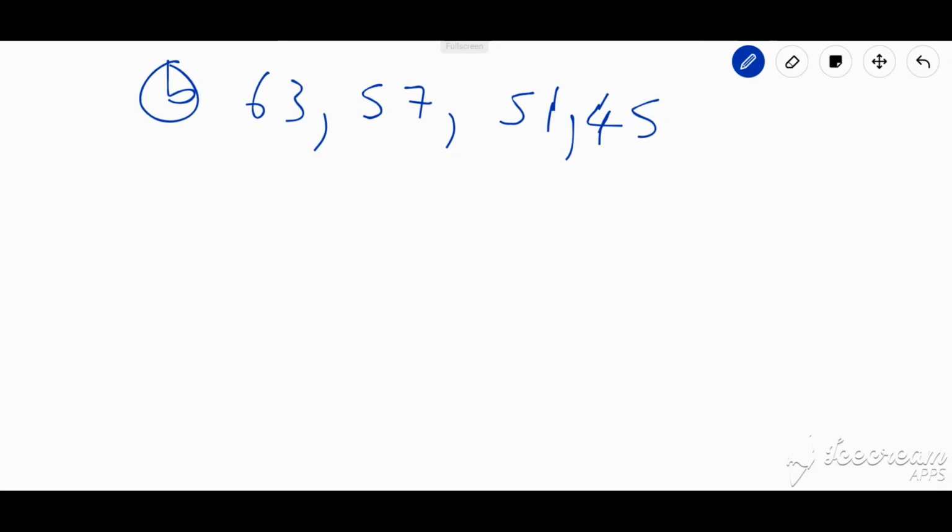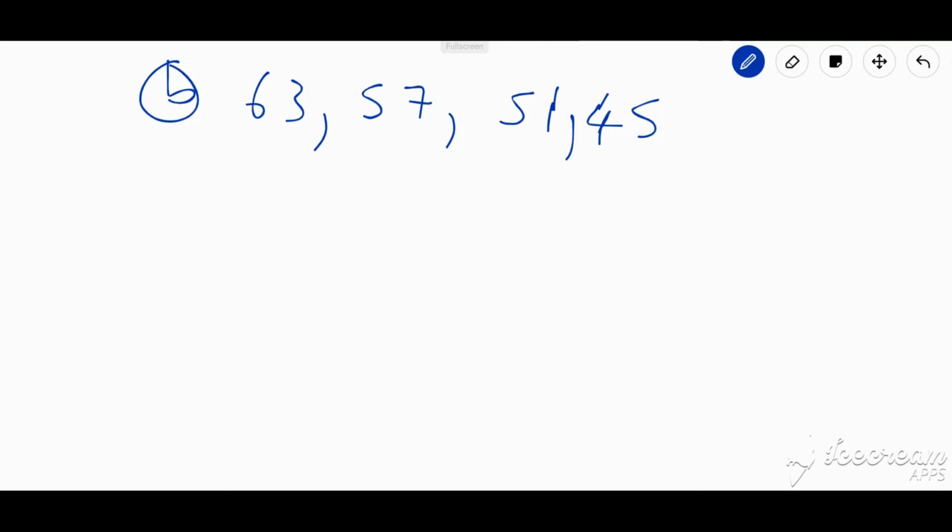Look at example 2. We have 63, 57, 51, and 45. And notice that this sequence is actually decreasing. But what am I decreasing by? If you notice 63, 57, so 57 minus 63, that's negative 6. 51 minus 57 is also negative 6. And 45 minus 51 is also negative 6. So it is still arithmetic. But what is going to change here?